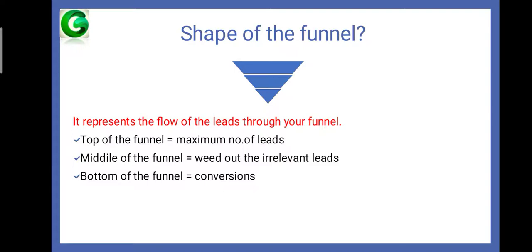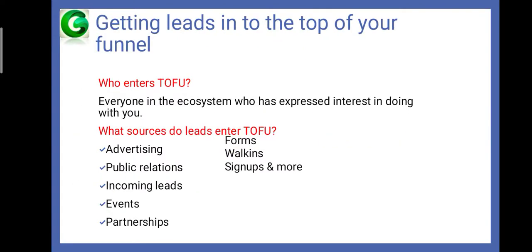First, top of the funnel means it is the maximum number of leads. And next, middle of the funnel, it represents weeding out the irrelevant leads. And the third one is bottom of the funnel, it represents conversions. And next, how to get leads into the top of your funnel. First, who enters the top of the funnel? You know that everyone in the ecosystem who has expressed interest in doing business with you.